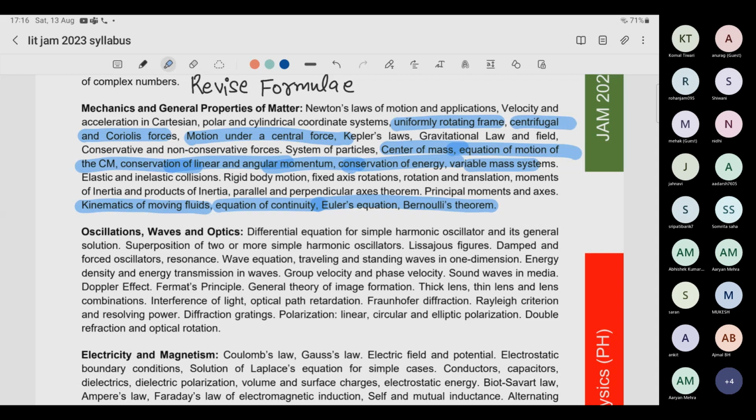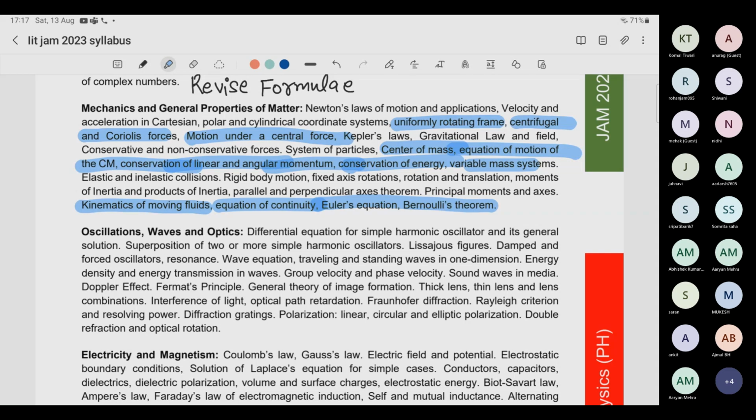Then comes angular momentum. In terms of angular momentum, there are some formulas like L equals r cross p, and there are different definitions of angular momentum and so on. Again, if you haven't studied that, go read HC Verma. I would suggest you go read it. HC Verma is not such a book that you are reading for the first time.